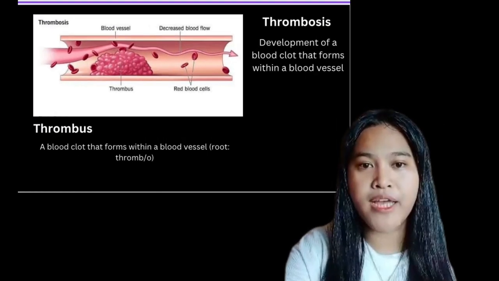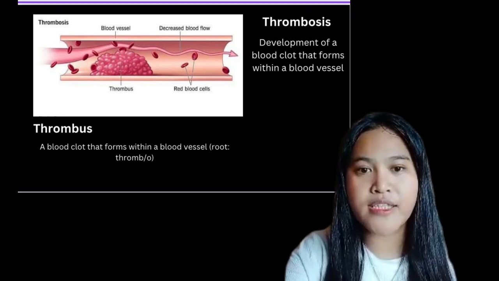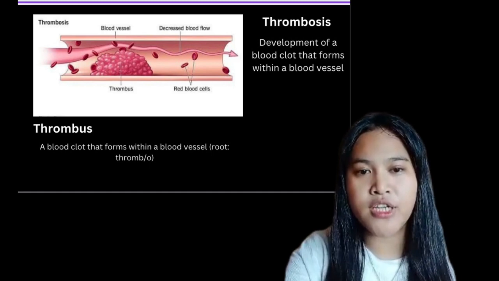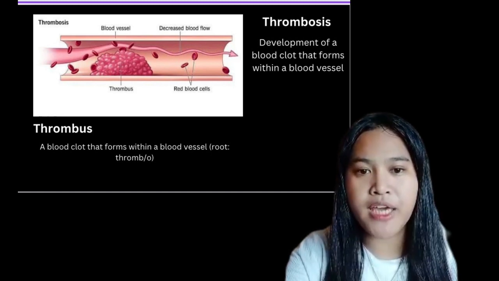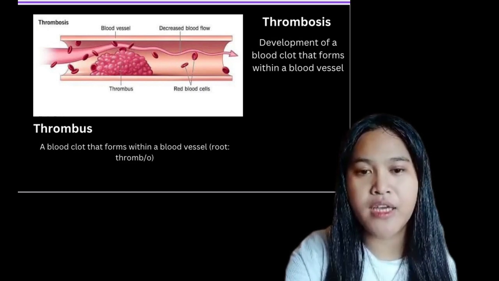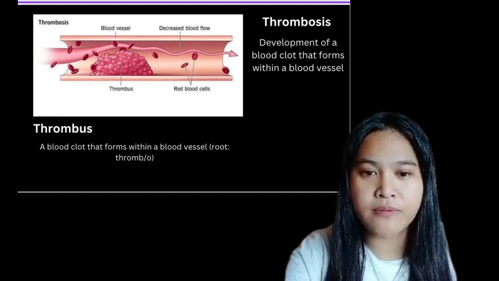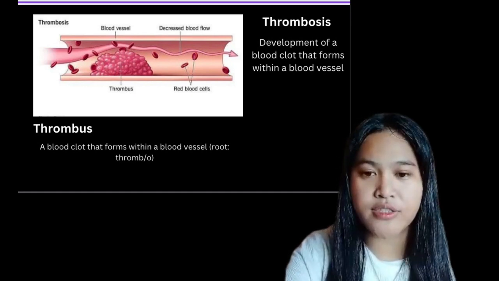A thrombus is a blood clot that forms within a blood vessel and can obstruct the flow of blood. It is typically formed in response to injury and inflammation in the blood vessels and can lead to serious health complications. It may become dislodged and travel to other parts of the body. Thrombus formation can be caused by factors such as immobility, surgery, or certain medical conditions.